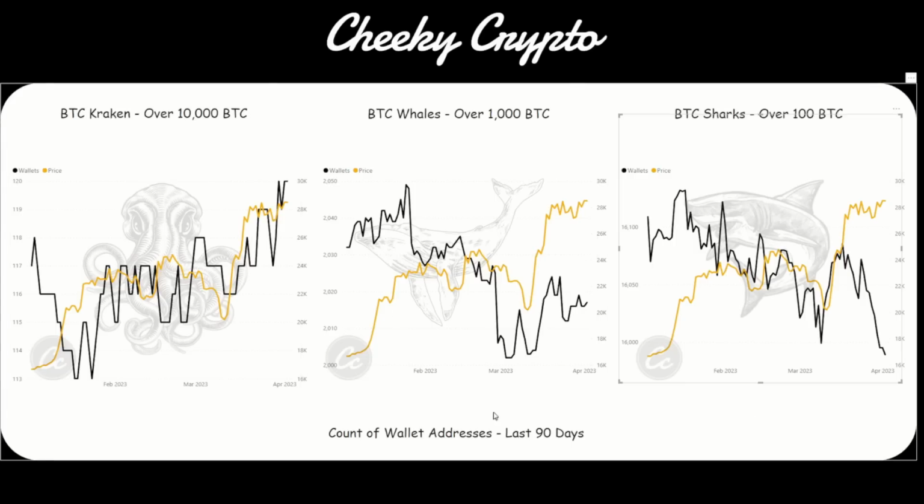Now, we can also acknowledge that our whale wallets are also aggressively coming down. They did spike up a little bit, and again, they're still moving down. There's nothing impressive to be had here. The Kraken size wallet, though, is moving quite nicely back to 120. Again, this is going to be interesting to see how things play out next.